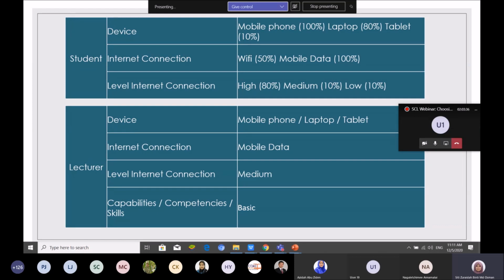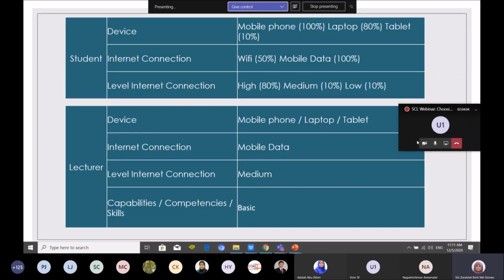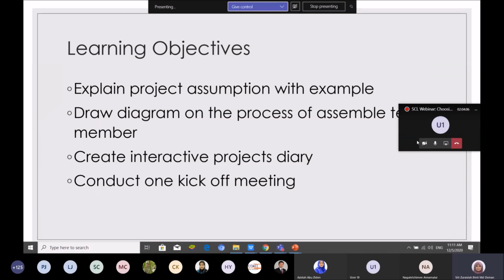And then we have next, internet connection. My students' internet connection: we have Wi-Fi 50%, mobile data 100%. So 100% of my students have mobile data. So when I do this analysis, I already know what I want to do based on my learning objective. So I have my learning objective, I analyze my student, so that's why I already have in my mind what I'm going to do.